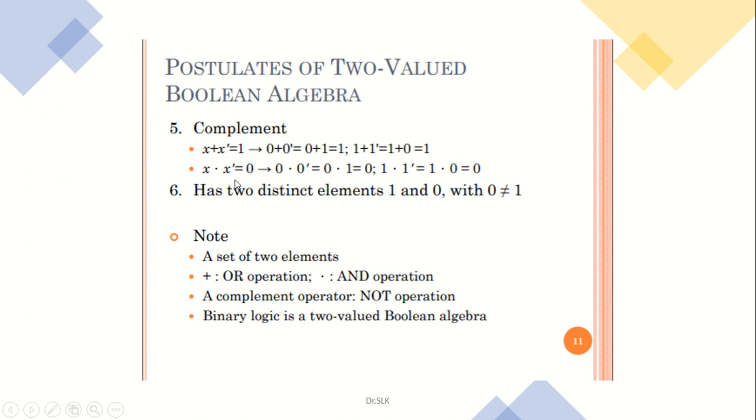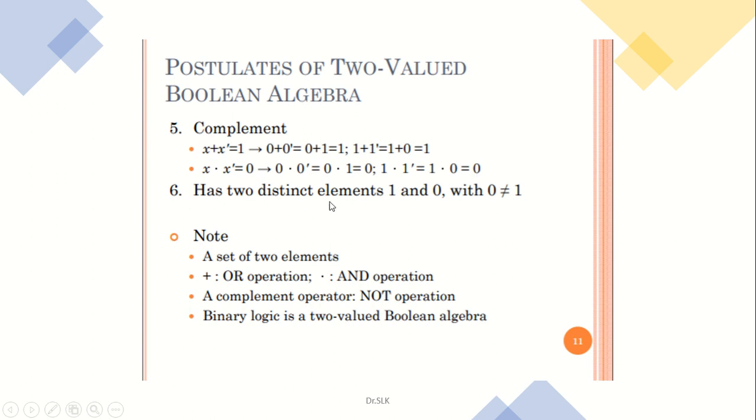So x into x bar is called 0, and 0 into 0 bar is 0. For example, 0 into 0 bar, where 0 bar is 1, so 0 into 1 is 0. Whereas the same 1 into 1 bar, where this 1 bar can be written as 0, gives 1 into 0, which is equal to 0.